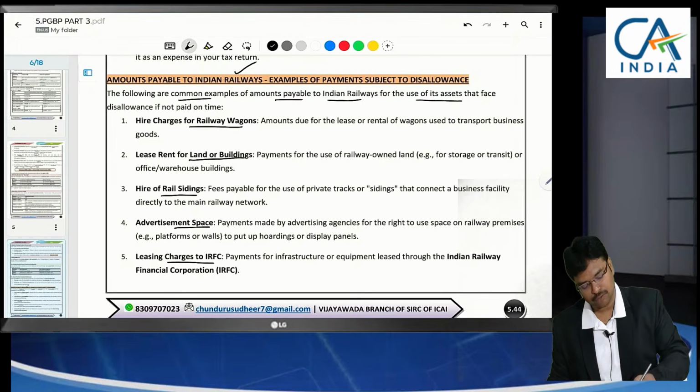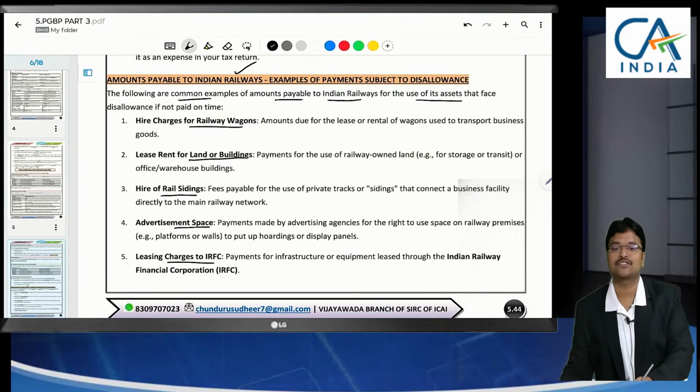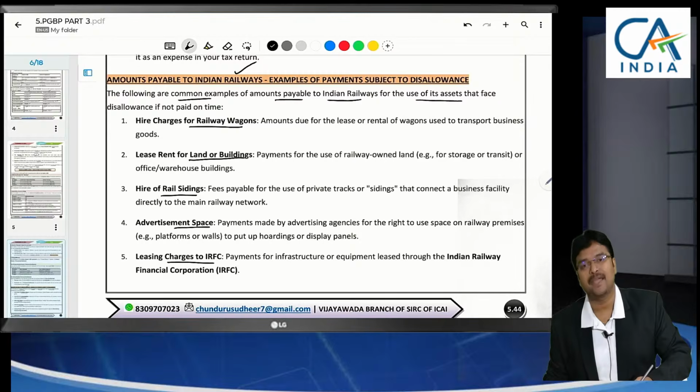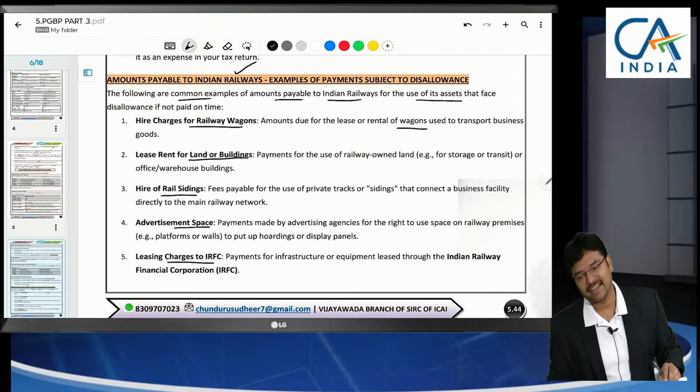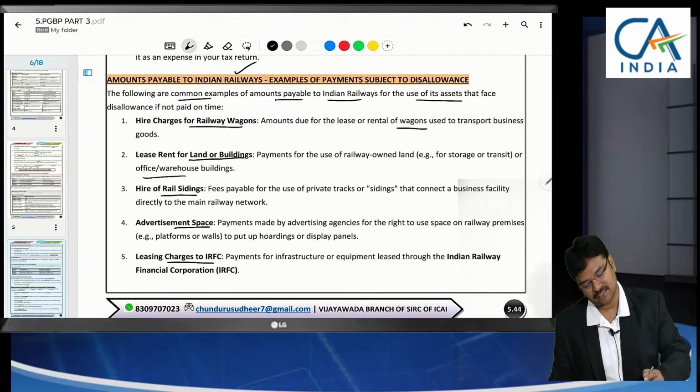Lease charges to Indian Railway Finance Corporation, that means any payment to Indian Railways. So, if we are taking wagons on rent, that wagon rent has to be paid before the due date of filing return of income. Also any storage facilities, railway sidings, advertisements, hoardings or display panels.